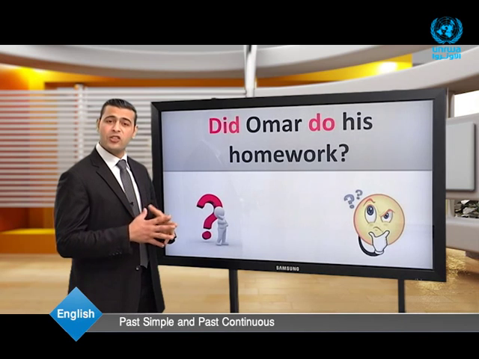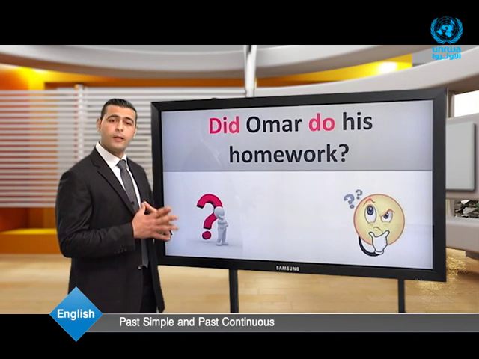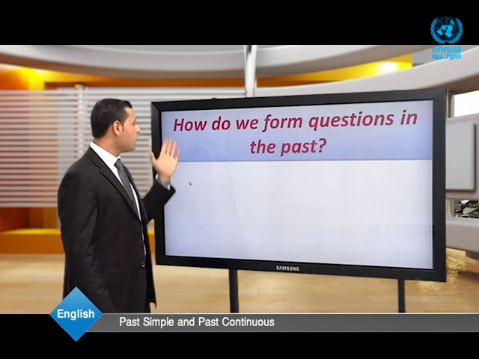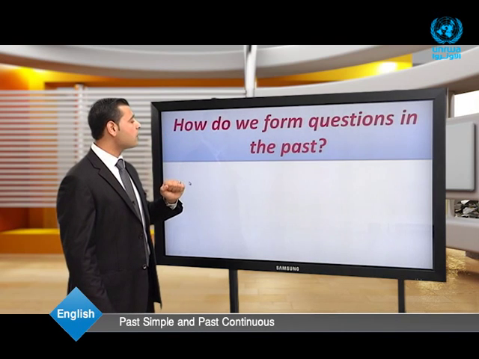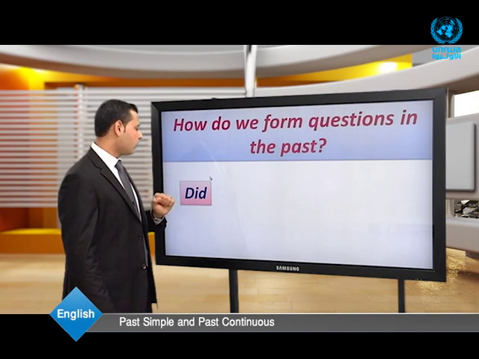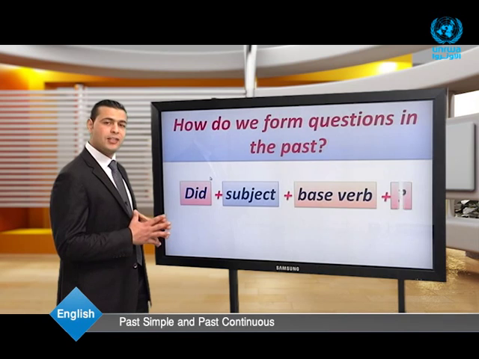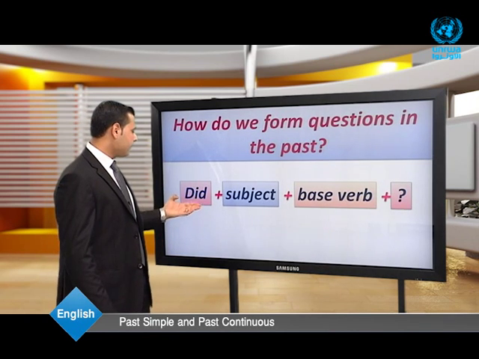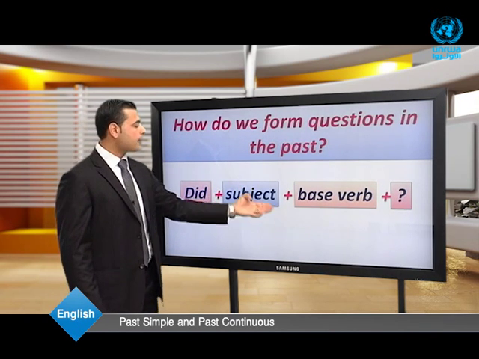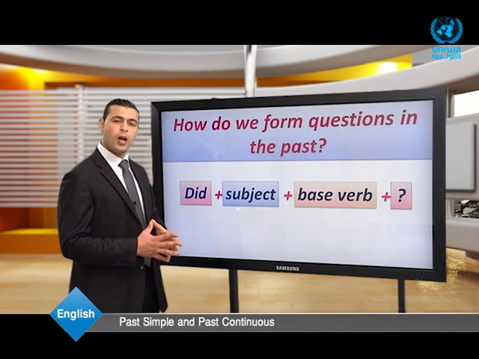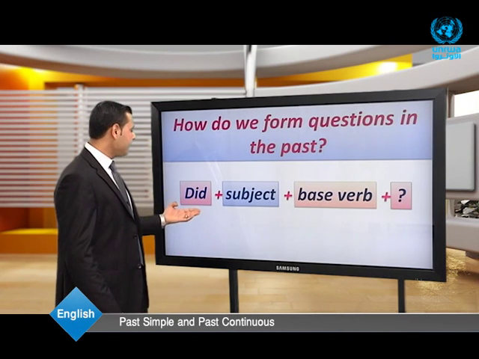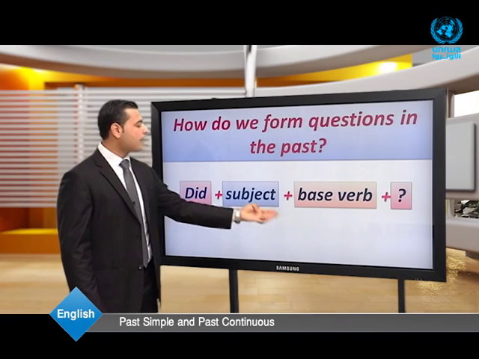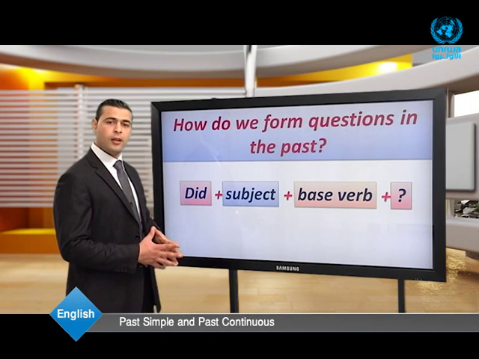How do we form questions in the past simple? Let's go on. Look here. We form the questions like this: did plus the subject plus the base verb plus the question mark. Again, did plus the subject plus the base verb plus the question mark.